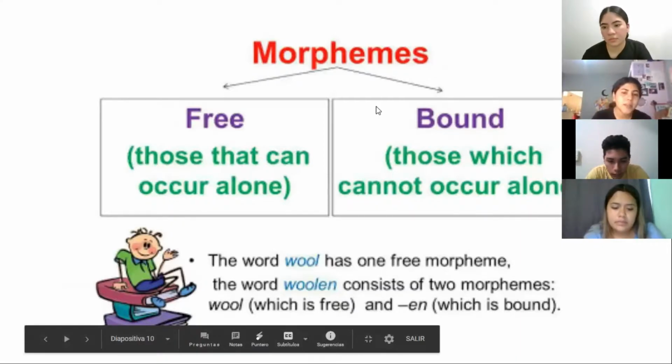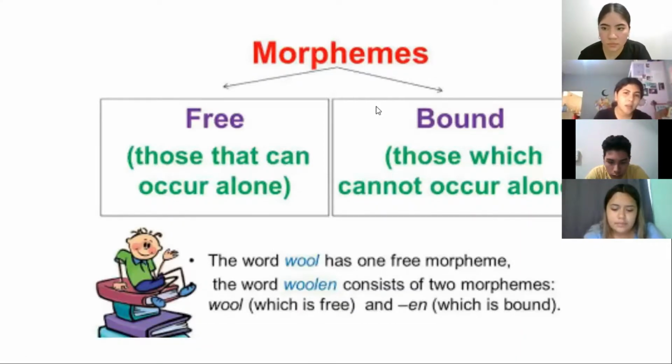So here it's more synthesized that there are two types of morpheme: free morphemes and bound morphemes. Free morphemes are those that can occur alone, and bound morphemes are those which cannot occur alone. The word wool has one free morpheme. The word woolen consists of two morphemes: wool, which is a free morpheme, and en, which is a bound morpheme.